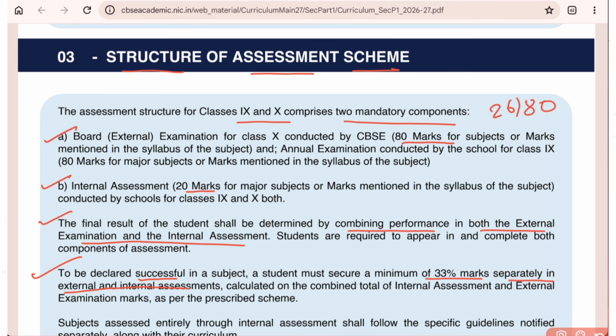For internal you don't have to worry, because schools normally give you sufficient marks. They give you more than 33%. They give you a minimum of 15 to 20 marks for internal assessment. But from this year onward, for the board exam also, you need to score 26. Till last year, what was happening? The school used to give 20 marks internal, plus the student got 14 out of 80 in the board exam. So total marks was 34, and they used to pass. But this year, the student who got 14 in the board exam will fail, because they need to score a minimum of 33% separately in the external exam as well.